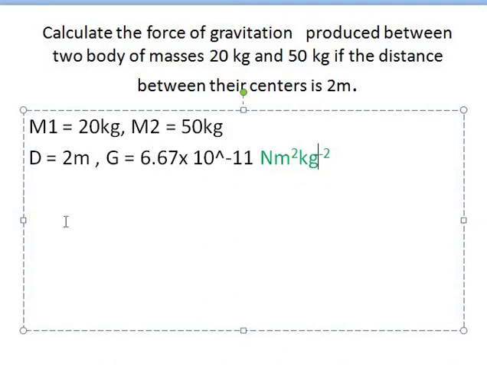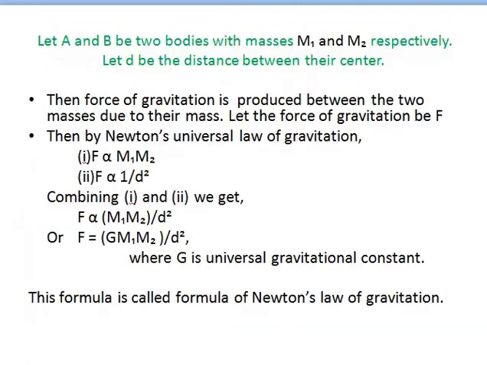Okay, now we have a formula. Now we have to find F equal to what? So we have a formula that you can copy from the previous videos. This one.